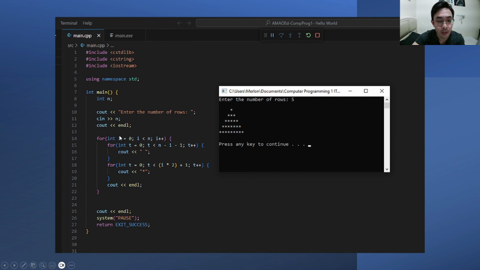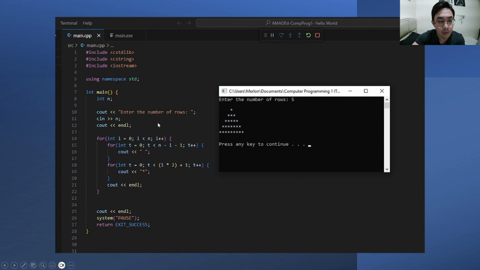Since we need to display a triangle with a height depending on the user's input, the condition for the for loop is i less than the user input. The first inner for loop will display the necessary spaces to form a triangle. The condition being that the current row should have more spaces in the beginning of the triangle at the peak, and gradually decreasing as we go to the bottom of the triangle.